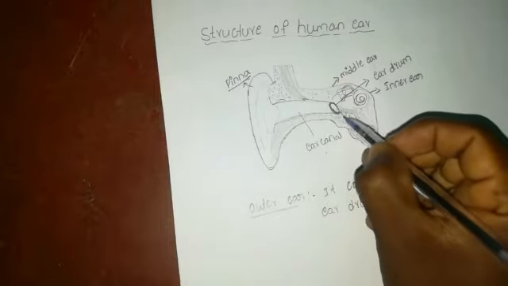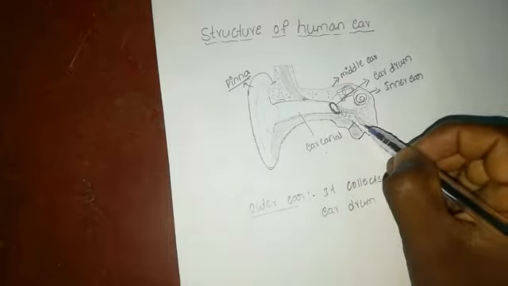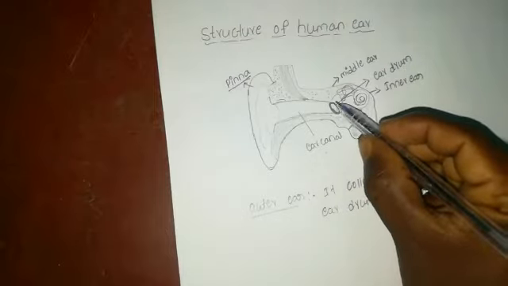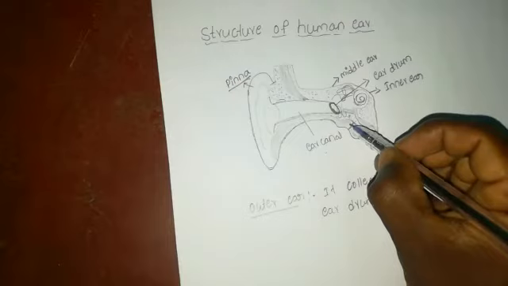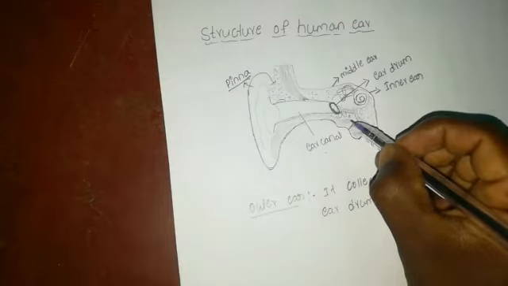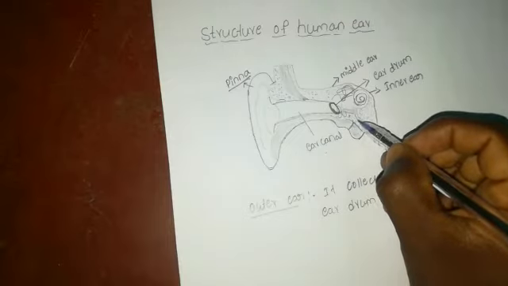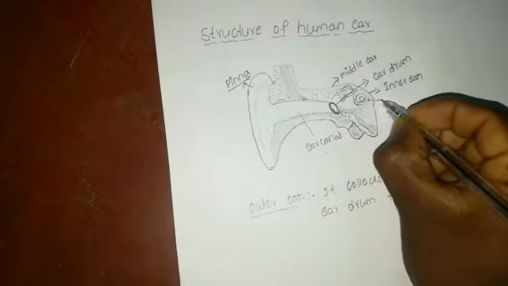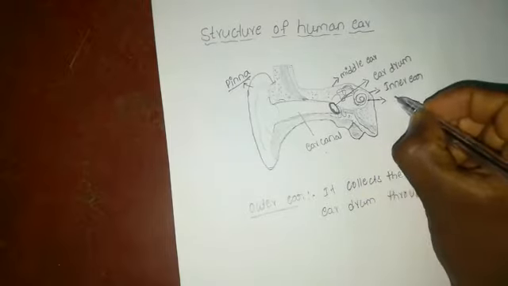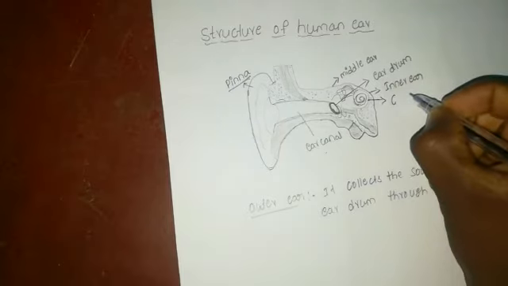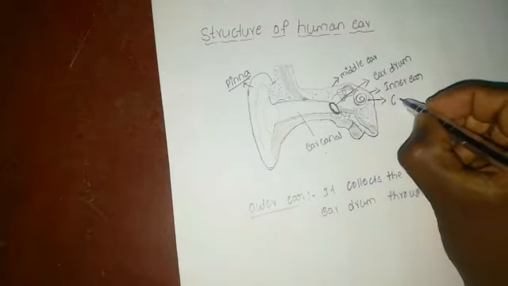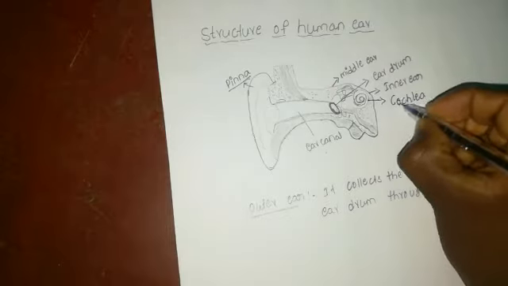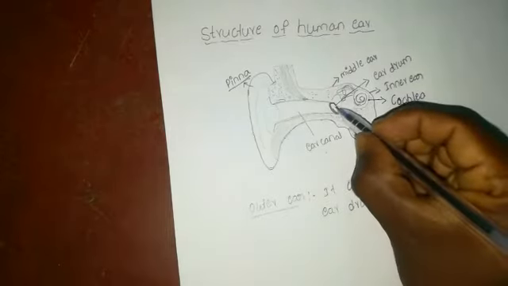This vibration causes the middle ear bones, or ossicles, to move, which amplifies the vibrations and sends them to the cochlea. This part is the cochlea, which is present in the inner ear.